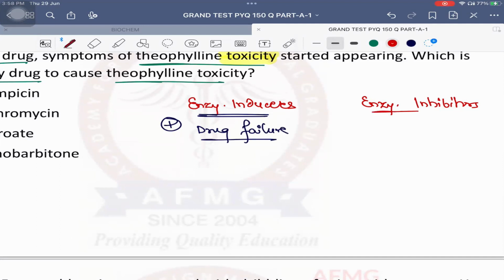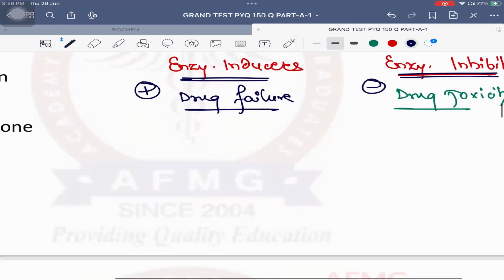Whereas if you are giving an enzyme inhibitor, now definitely the enzymes are inhibited. As the enzymes are inhibited, will the drug be metabolized now? No. It will stay in the body for a longer duration of time, and that will cause drug toxicity. So enzyme inhibitors are known to cause drug toxicity. Quickly, enzyme inducers can be remembered with the mnemonic